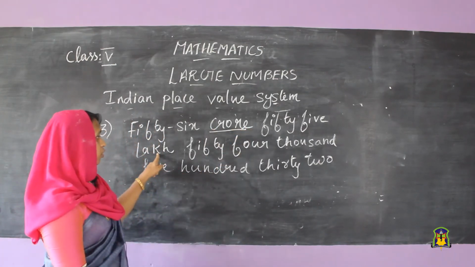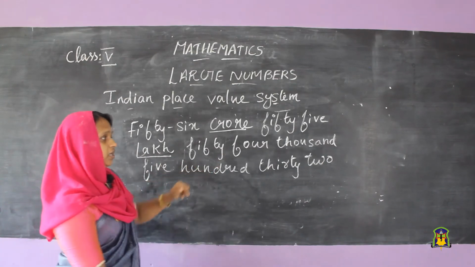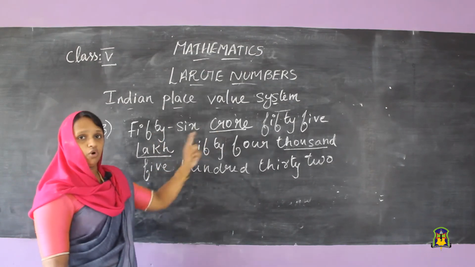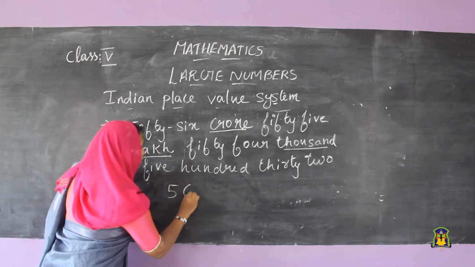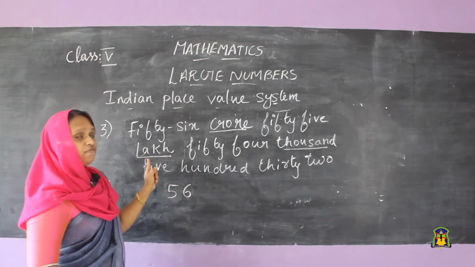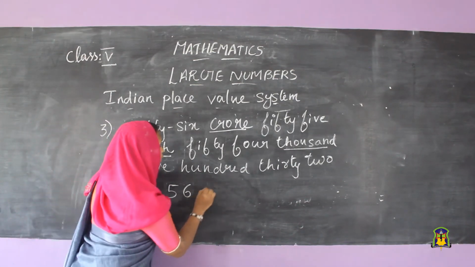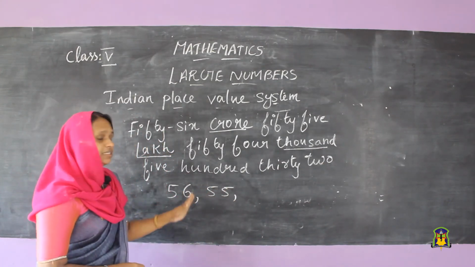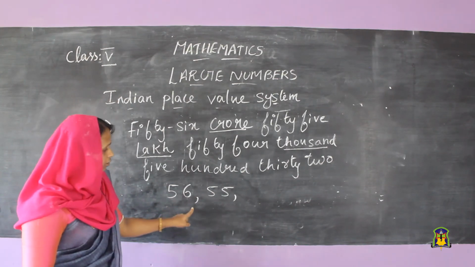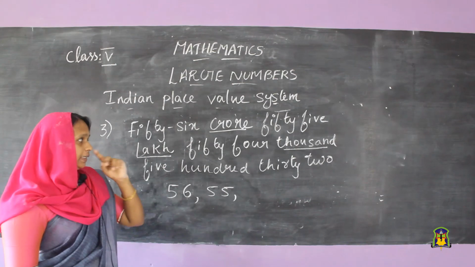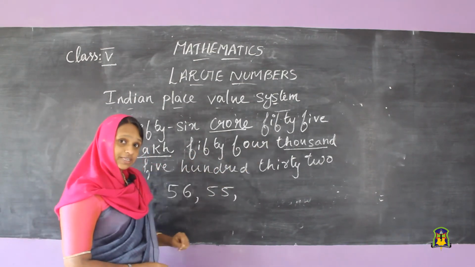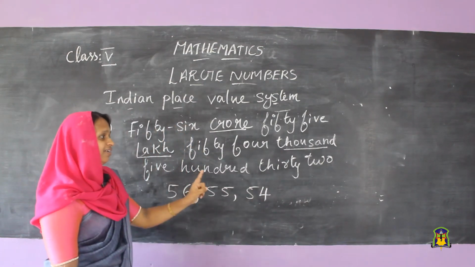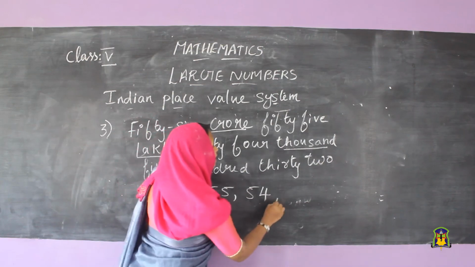Crore, then comes lakh, then thousand. So first 56 crore, then 55 lakh, because the crore and lakh periods should be separated with commas. So 56 crore, 55 lakh, then comes 54,000, then 532.